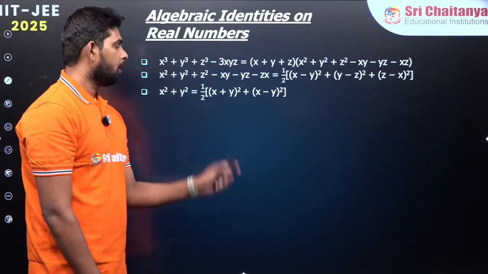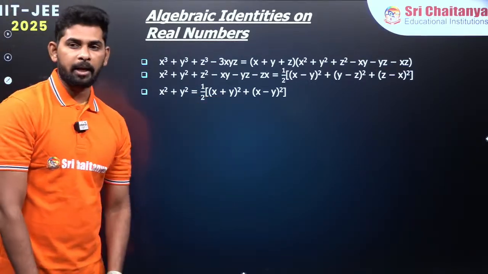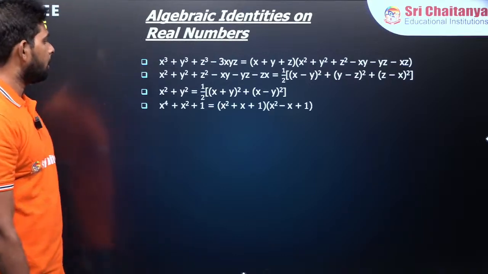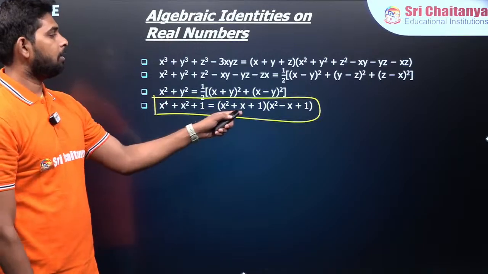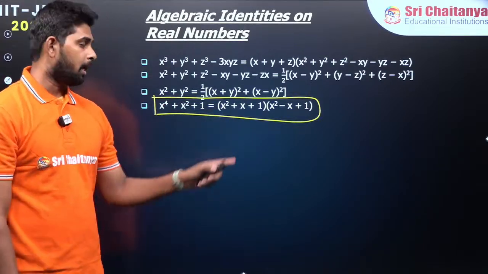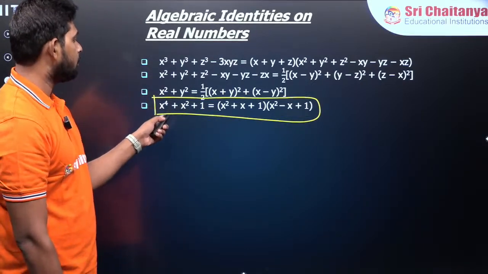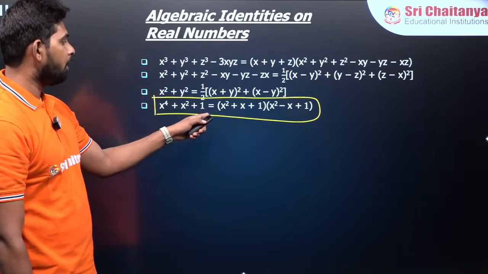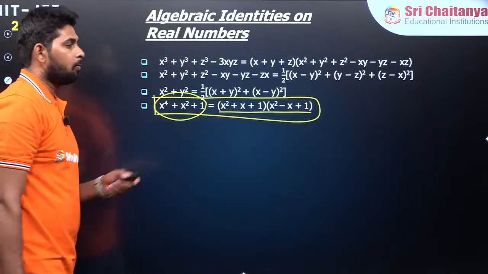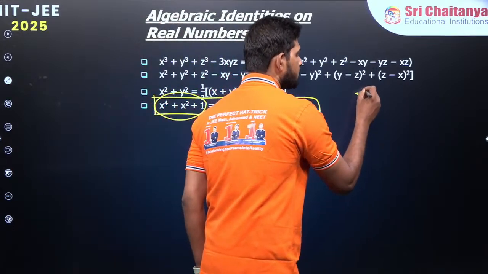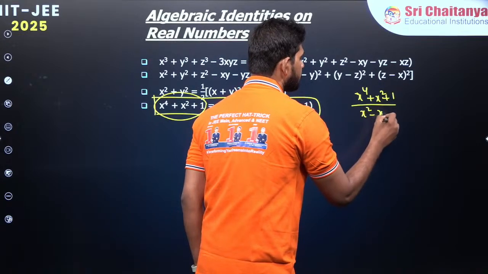Next identity that we are having, x square plus y square, already we have taken over here, half into sum of the squares, and subtract if I am taking different squares over here, right? And then this is also very important, this one over here I have seen many times in JEE, that they are giving in integration also, differentiation also. You might be learning in physics already differentiation, there they are going to ask the differentiation in the denominator. So whenever you are going to get this expression over here, try to think about this identity over here, how to write this one. Randomly, if they are going to ask you to find the differentiation of x power 4 plus x square plus 1 divided by x square minus x plus 1.